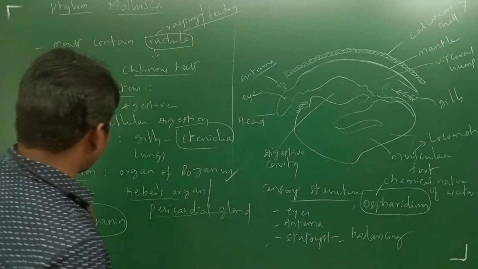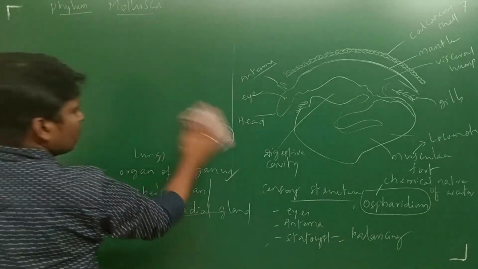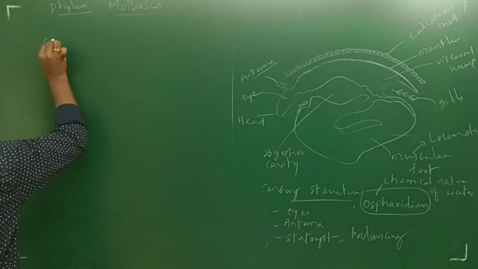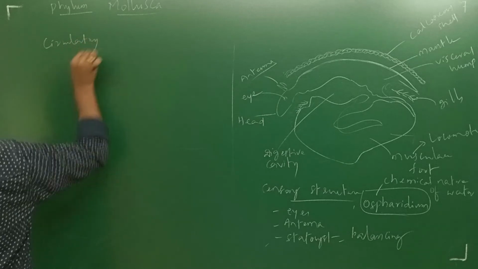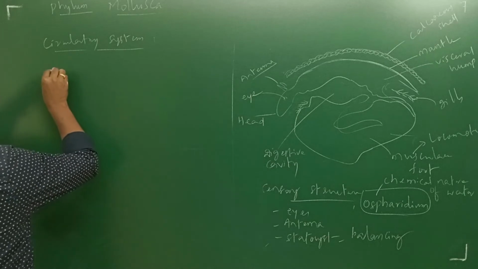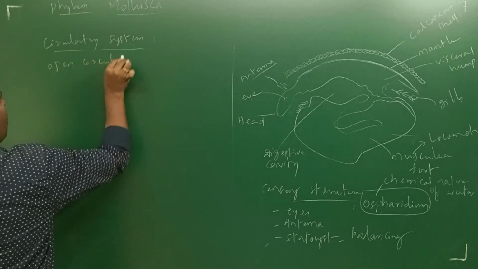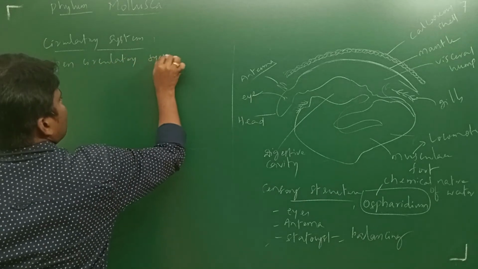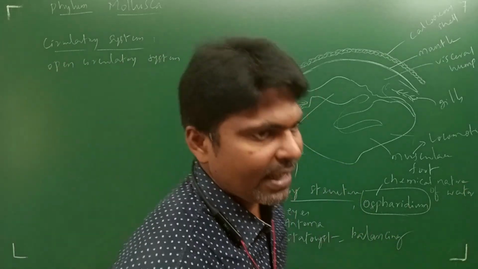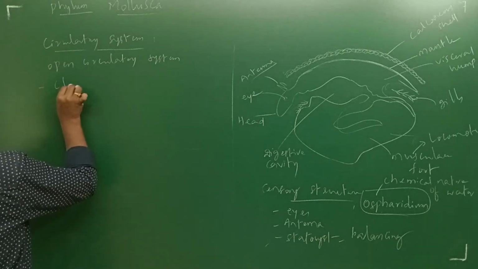Now, the circulatory system in these organisms is generally an open circulatory system. What is an open circulatory system? In this, blood vessels are absent, and the blood enters open spaces, the sinuses.